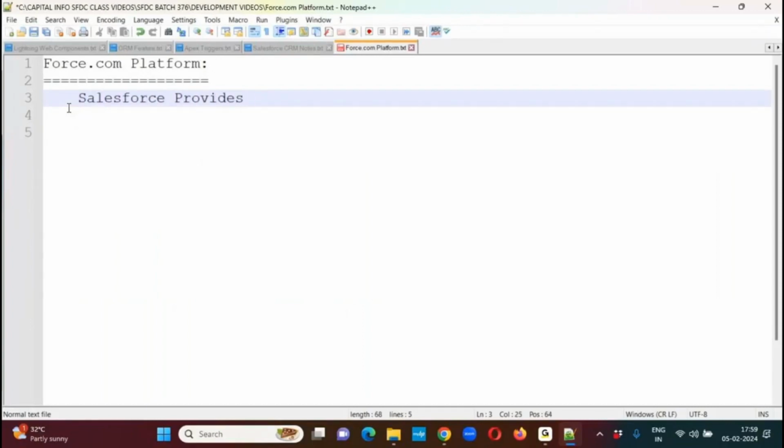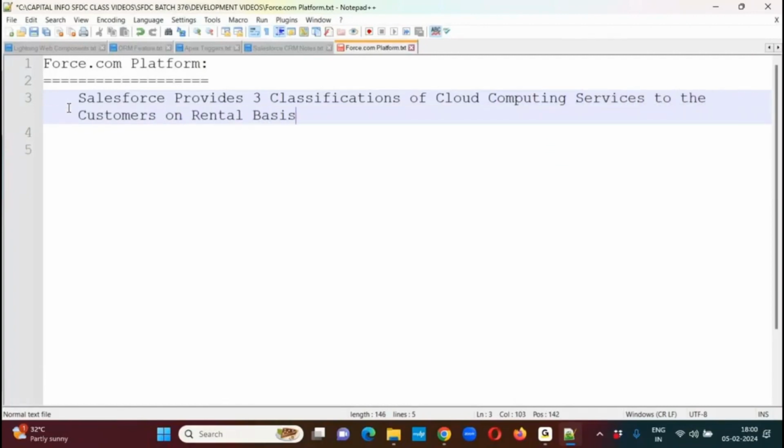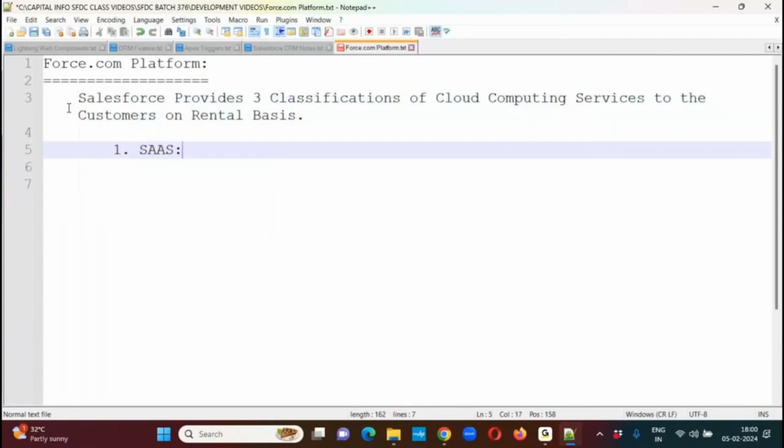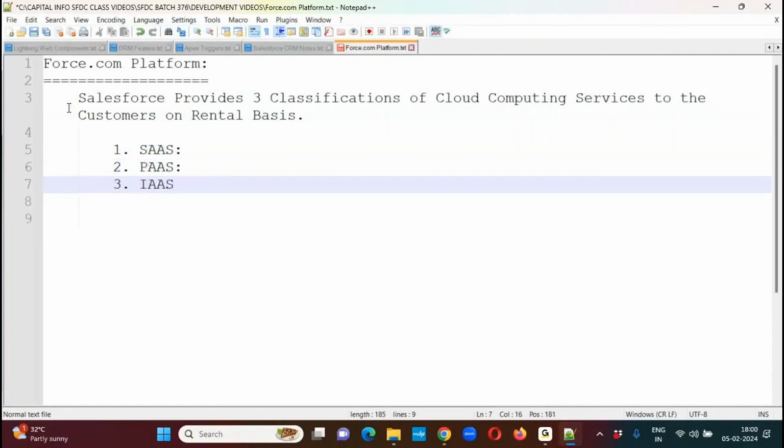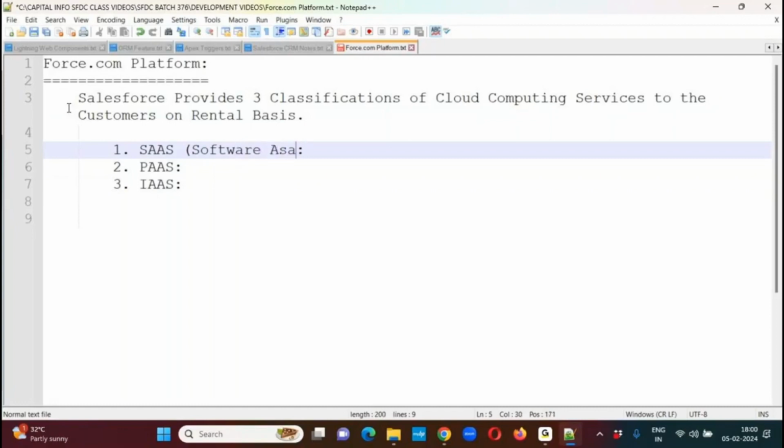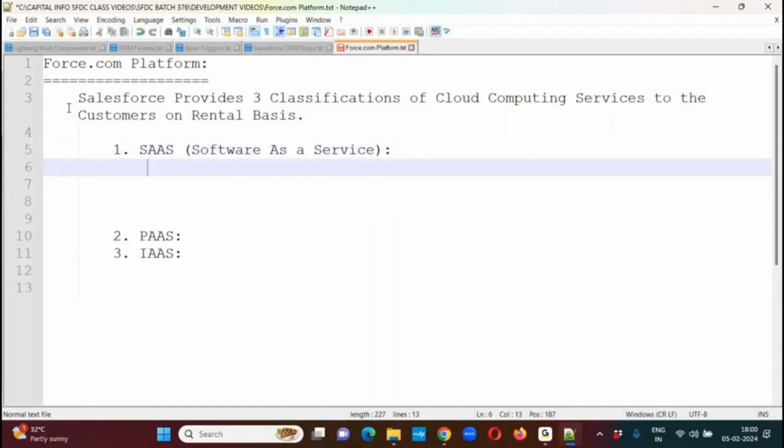Now, Salesforce provides three classifications of cloud computing services to the customers on a rental basis. First one, SaaS. Second one, PaaS. Third one, IaaS. SaaS is Software as a Service.